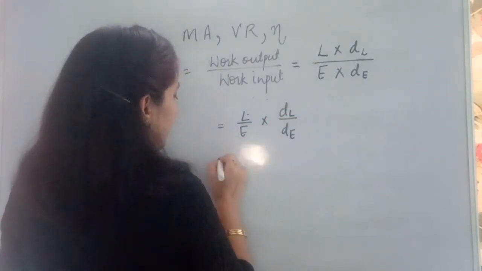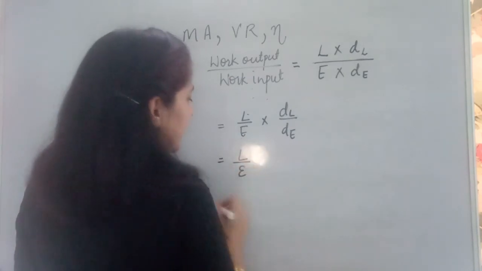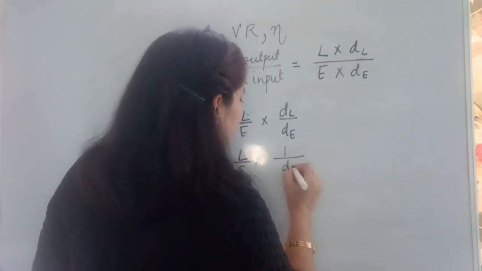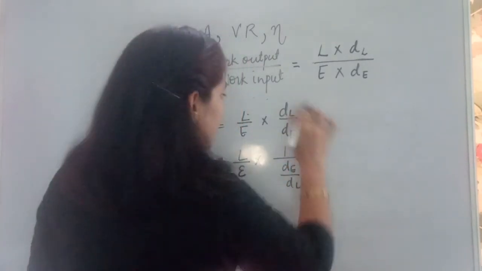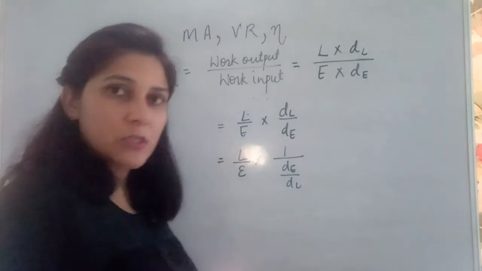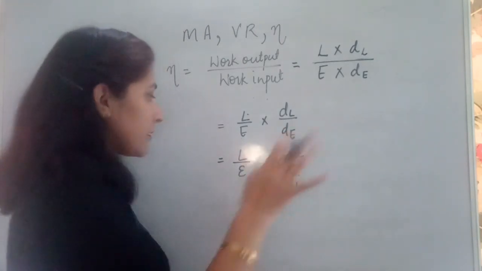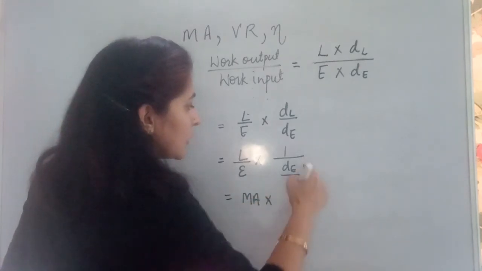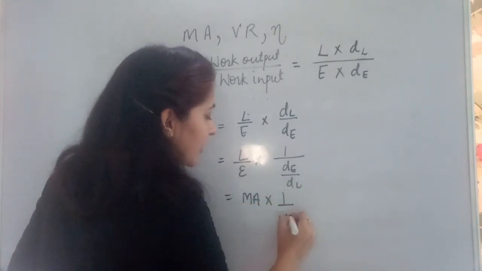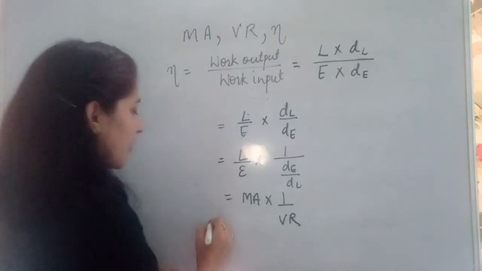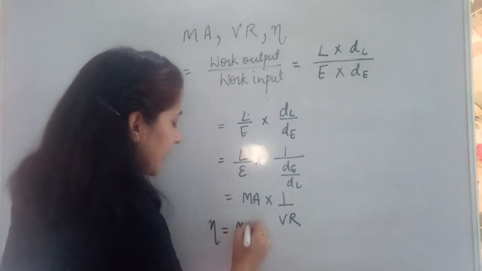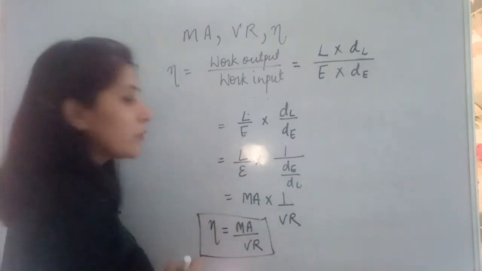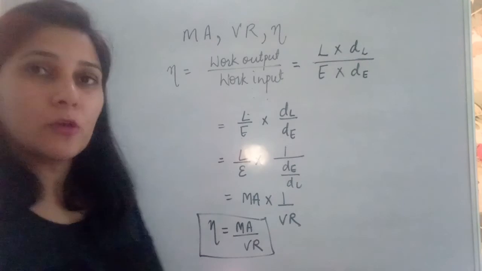This L upon E, we can keep here as it is, L upon E into, I can write it here as 1 upon dE upon dl. I brought this dl over here just to change the configuration, to get the desired result. Load upon effort is given as mechanical advantage, and this dE upon dl is known as velocity ratio. So we can say that efficiency is equal to mechanical advantage upon velocity ratio. This is how efficiency, mechanical advantage and velocity ratio are related to each other.